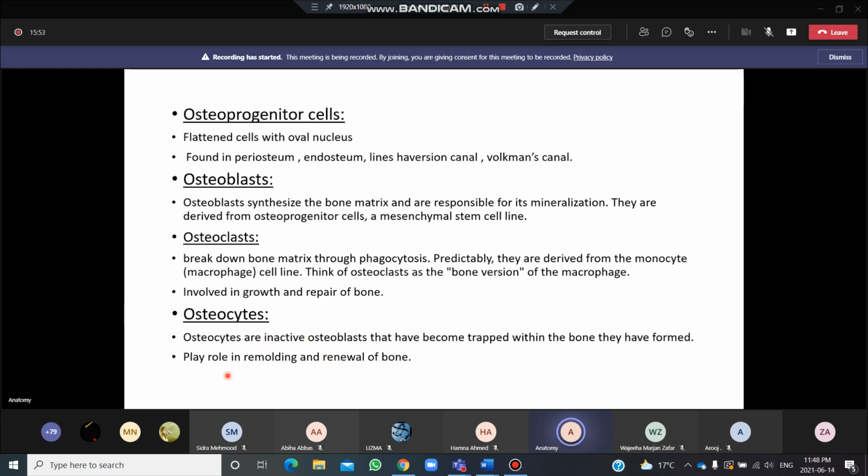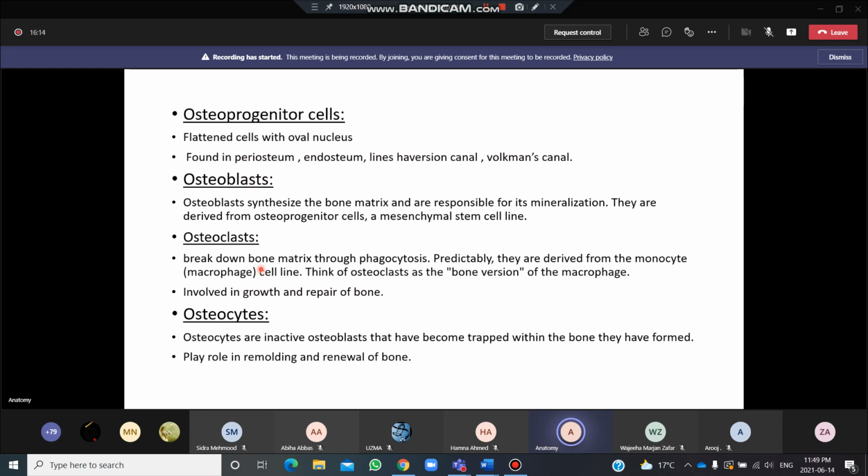So what are the osteocytes? Osteocytes are inactive osteoblasts that have become trapped within the bone. They have formed and they play a role in remodeling and renewal of bone. So you should know the function of these four types of cells.